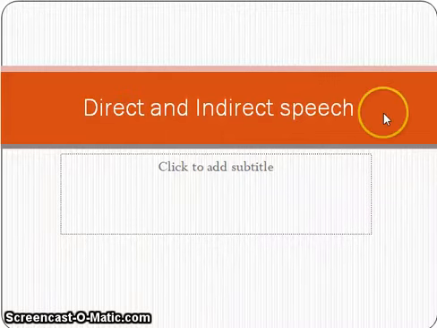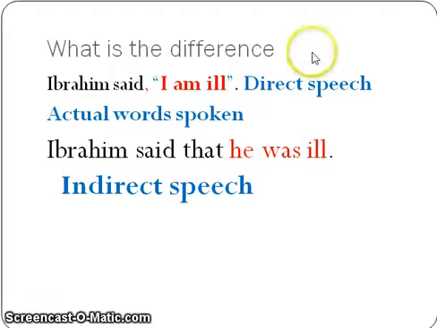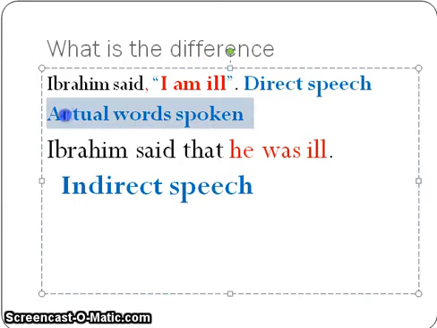Direct and indirect speech. Let's consider the difference between these two sentences. Ibrahim said, "I'm ill." This is called direct speech, and it consists of the actual words spoken by the speaker.